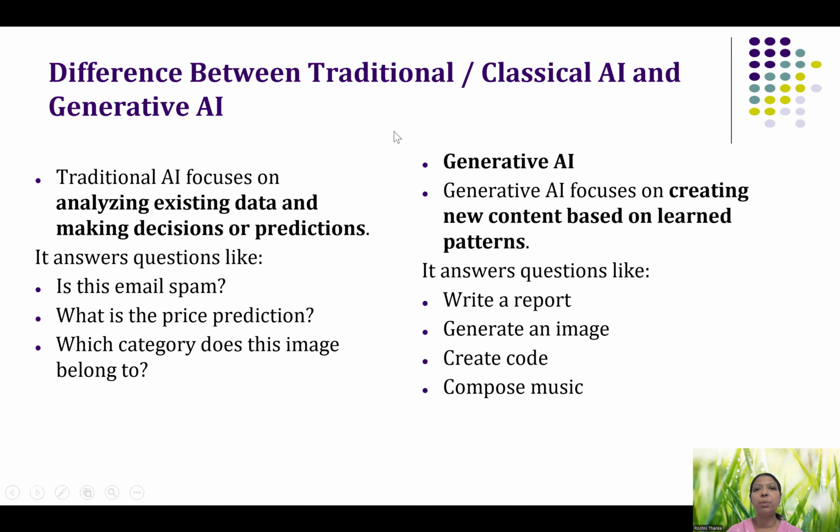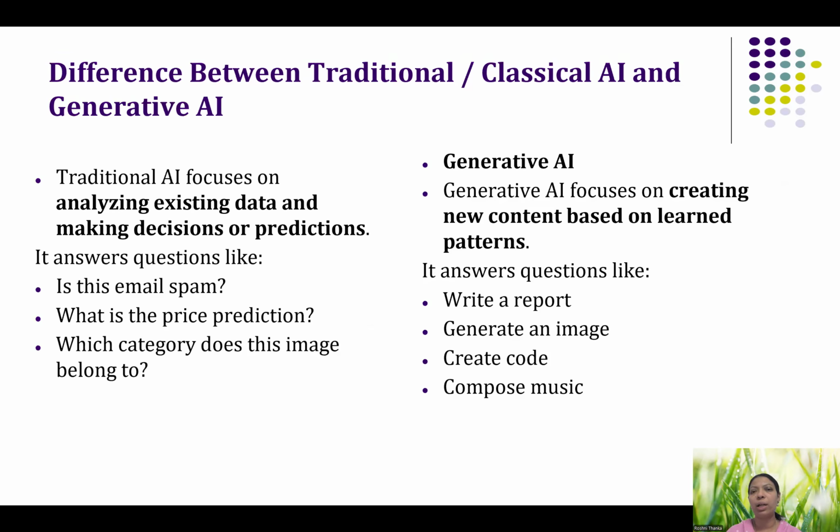So what is the main difference between traditional and generative AI? Traditional AI focuses on analyzing existing data and doing classification, prediction, or decisions. I can ask whether an email is ham or spam, and we know it can be either a ham mail or a spam mail. I can predict a house price, or it can categorize an image, whether it is a cat, a dog, a person, or a tree. It's just able to make a decision, a prediction, or a classification.